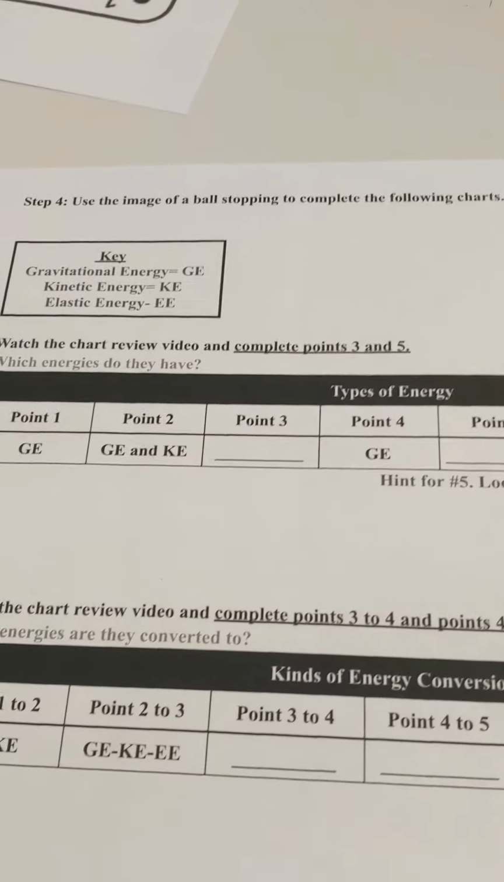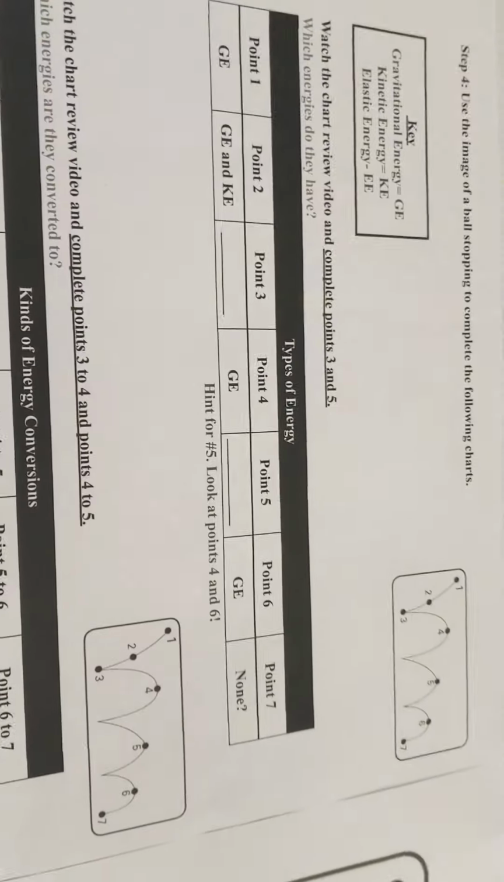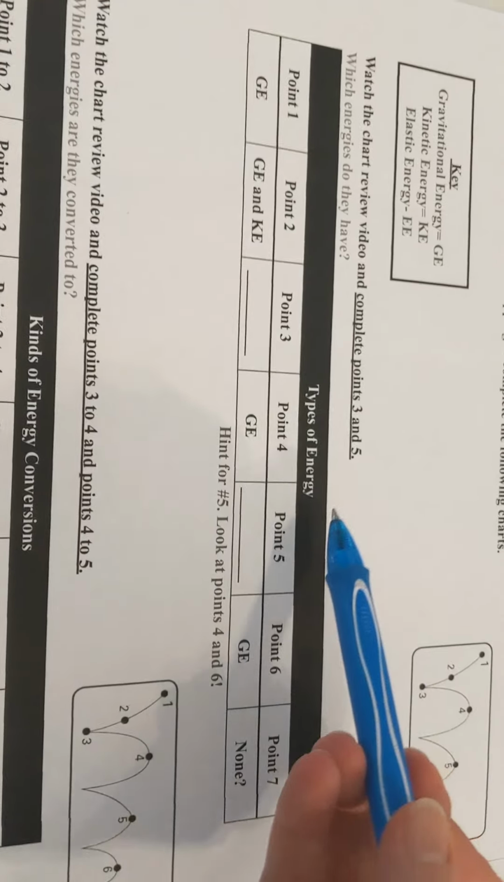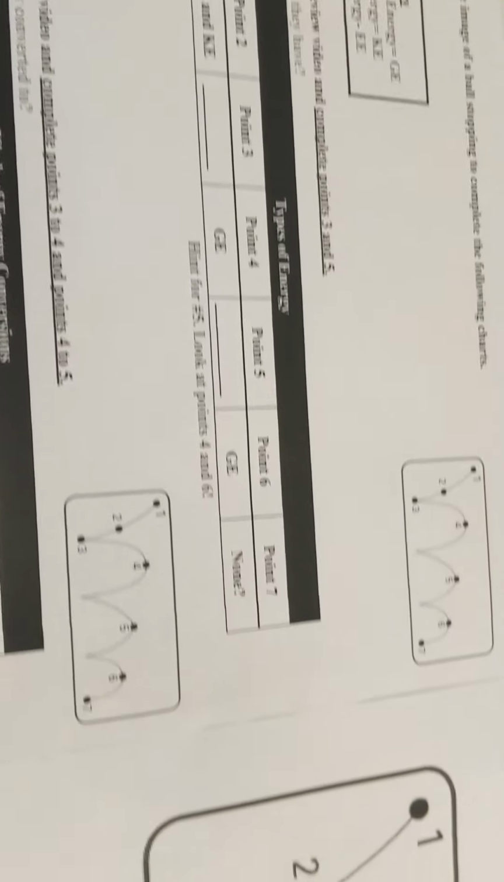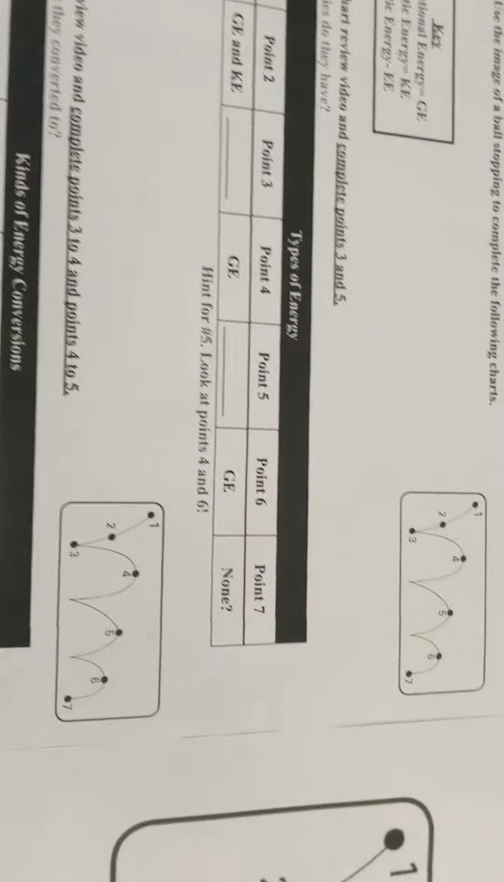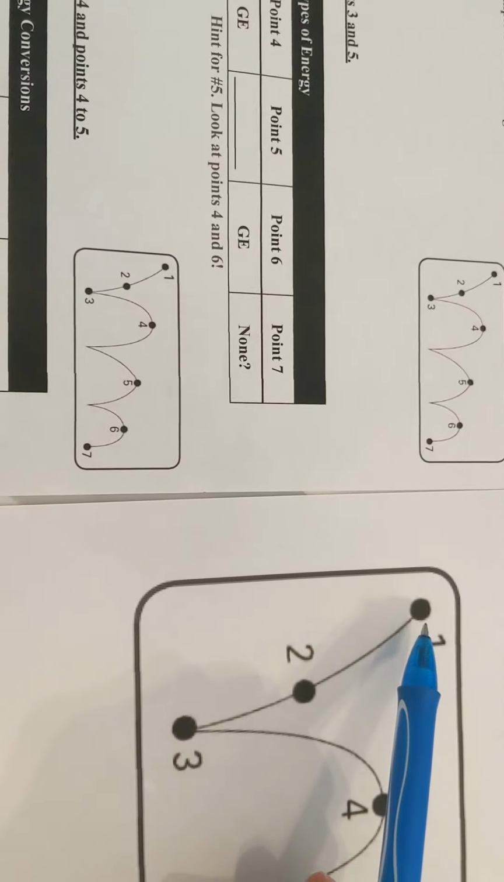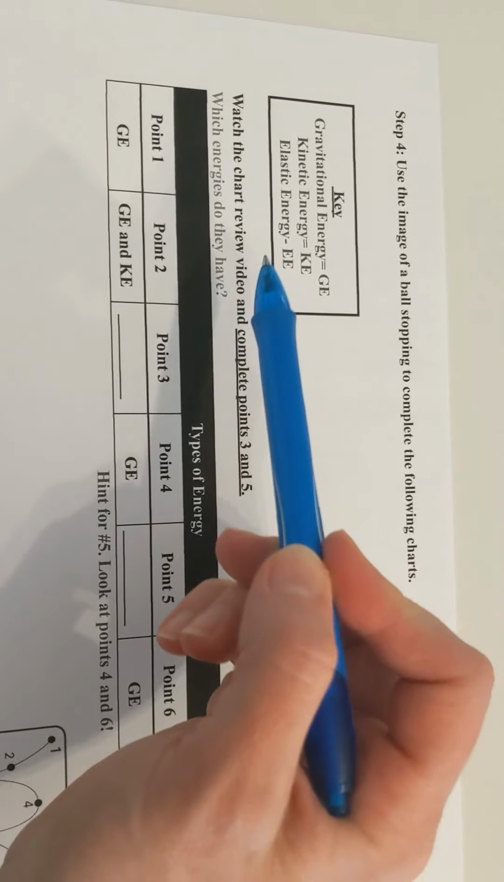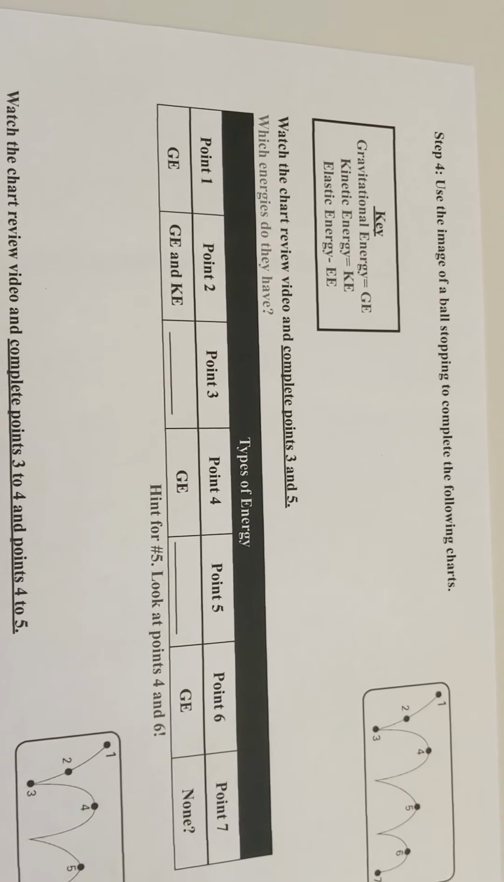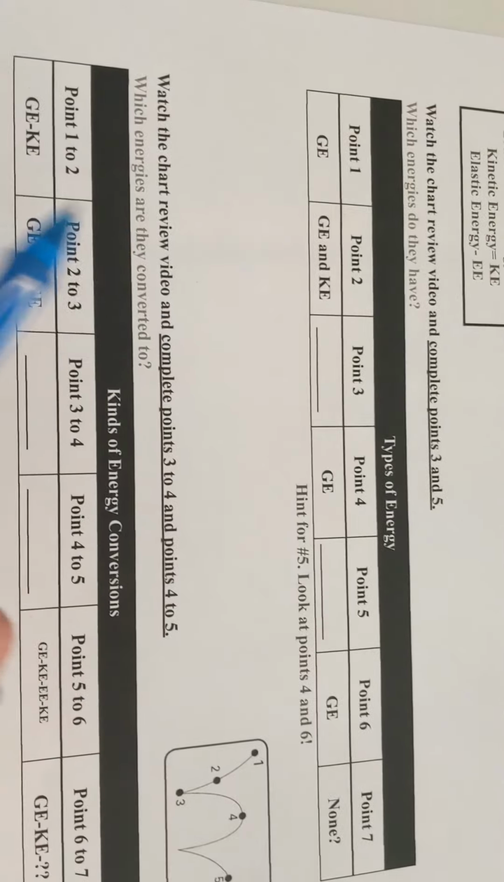Alright, so we have this diagram. I'm going to do this. And we have the types of energy. We have point 1, point 2, 3, 4, 5, 6, 7, like in the image. And for the first point, this would be like somebody holding onto the ball, and it's only going to have gravitational energy. I also put a key on here.